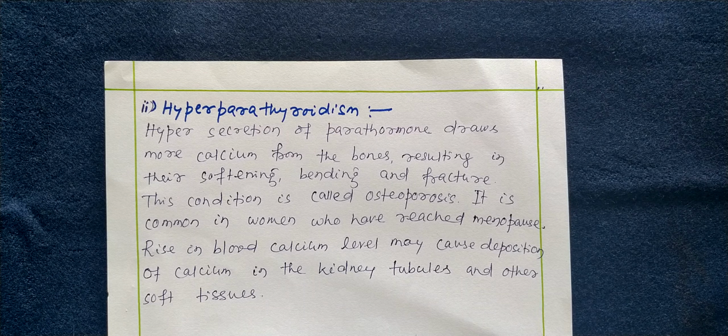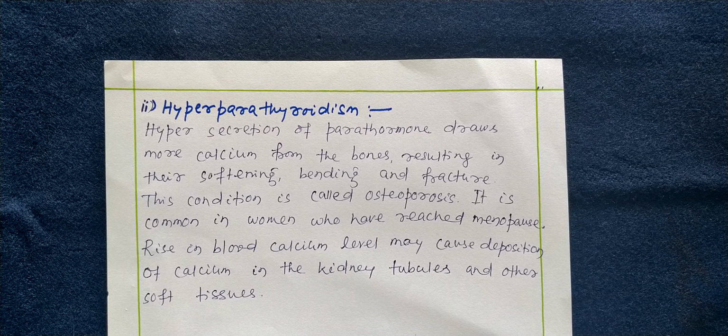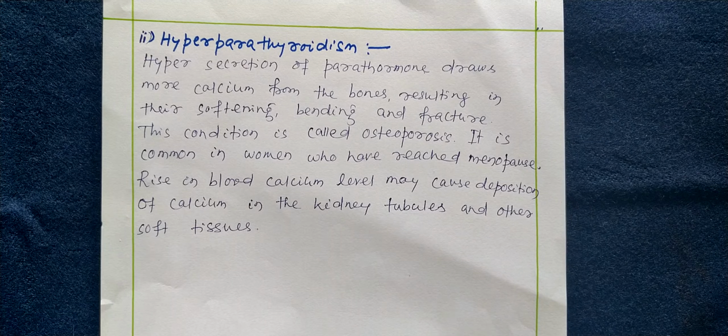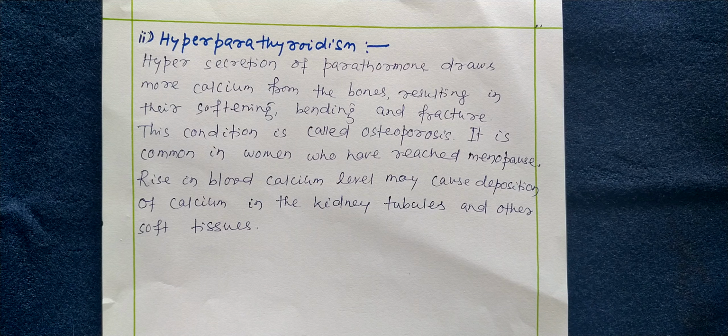It is common in women who have reached menopause. A rise in blood calcium level may cause deposition of calcium in the kidney tubules and other soft tissues. This is about the parathyroid gland, which is an endocrine gland that secretes one hormone, that is parathormone.